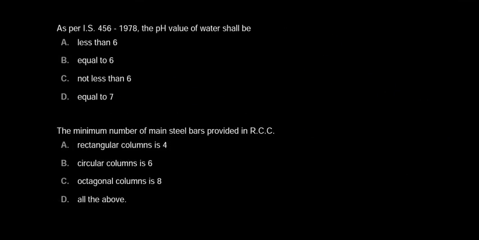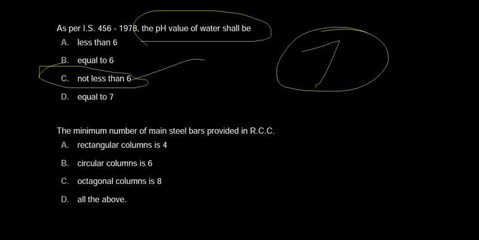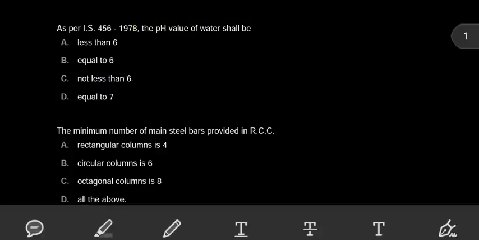As per IS 456, the pH value of water shall be. According to IS 456, the pH value of water recommended for construction activity shall not be less than 6. So the correct answer is option C. But nominally, the pH value of water recommended for construction activity is 7. But as per IS 456, it should not be less than 6. So the correct answer is option C. Now we will move to the next question.